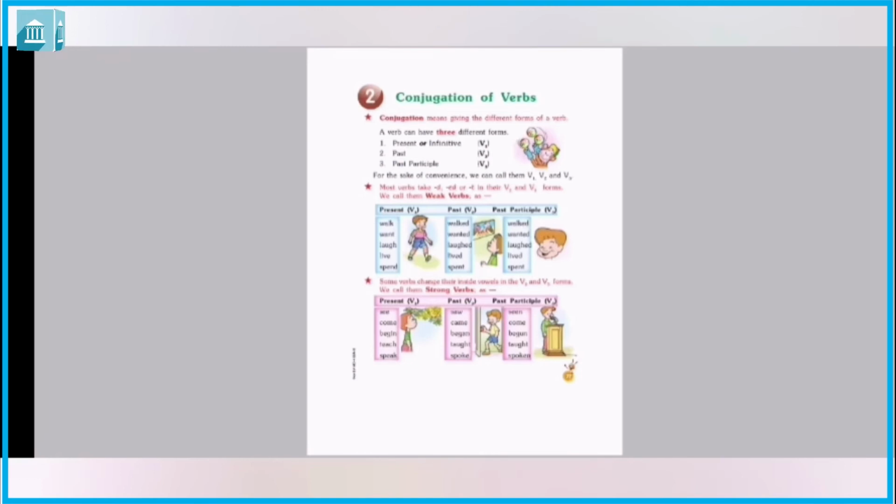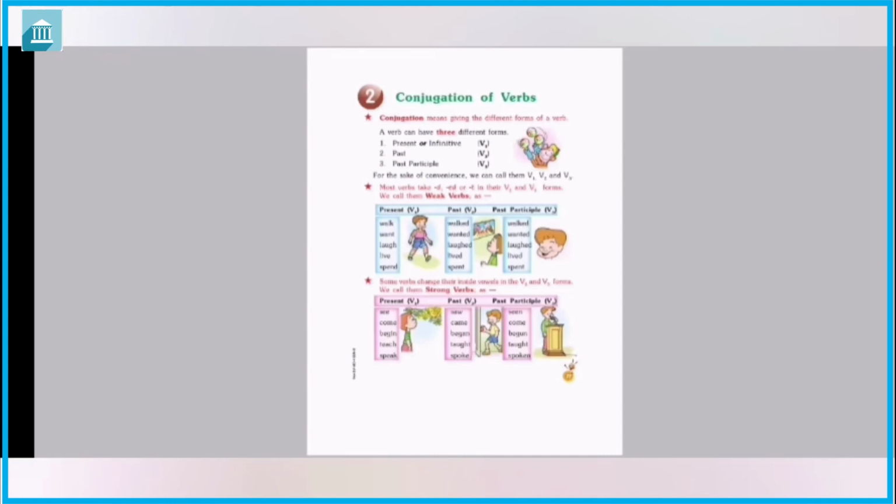Next, I can give example of buy. In present tense, V1, we can say it buy, B-U-Y. And in past form, past tense, we can say bought, B-O-U-G-H-T. And in past participle also same, bought.